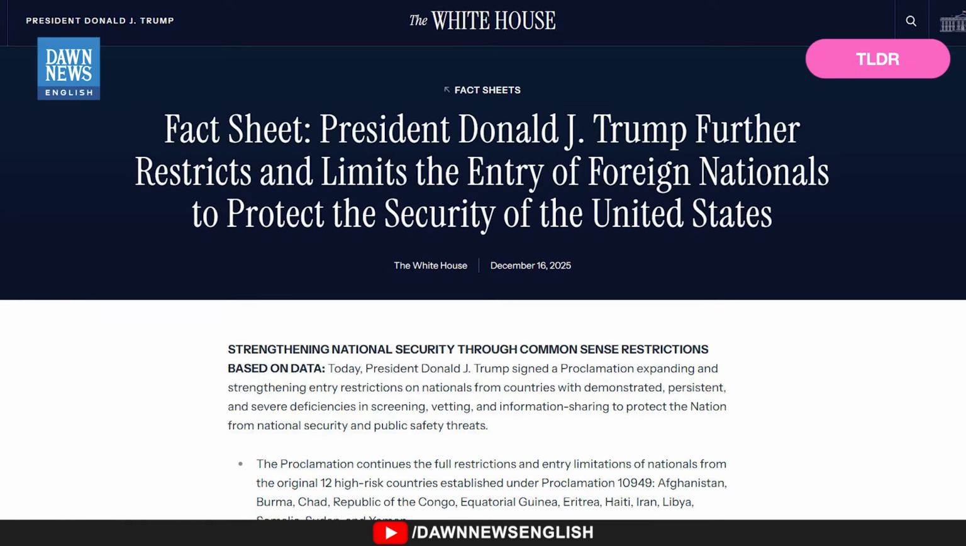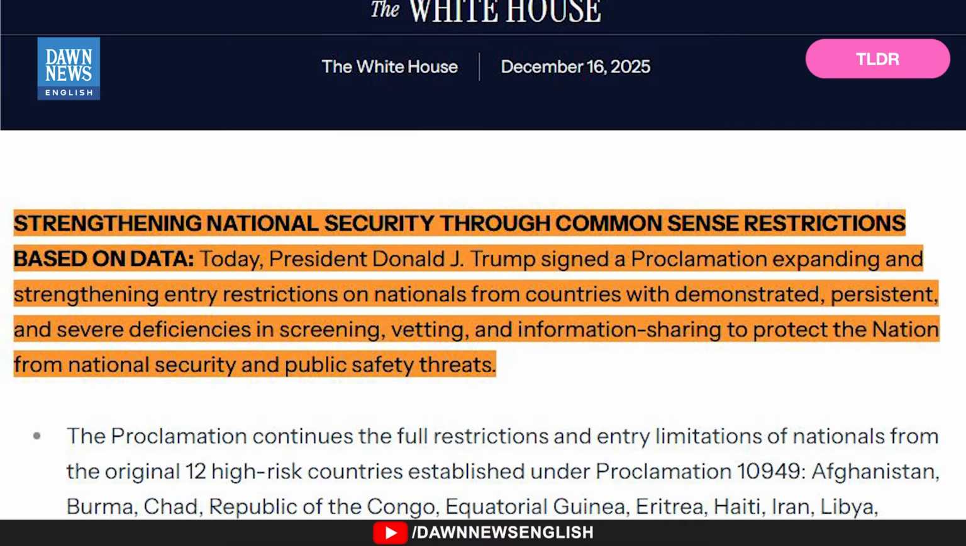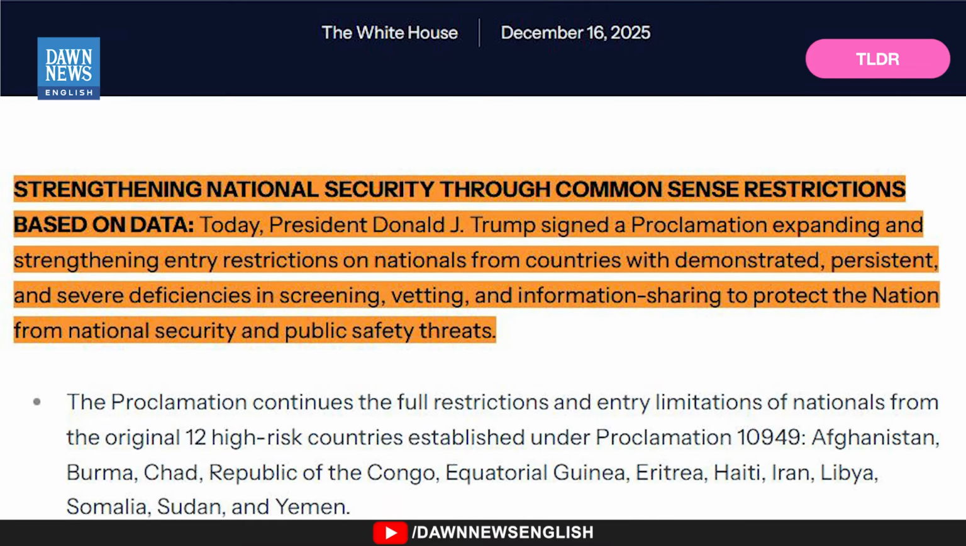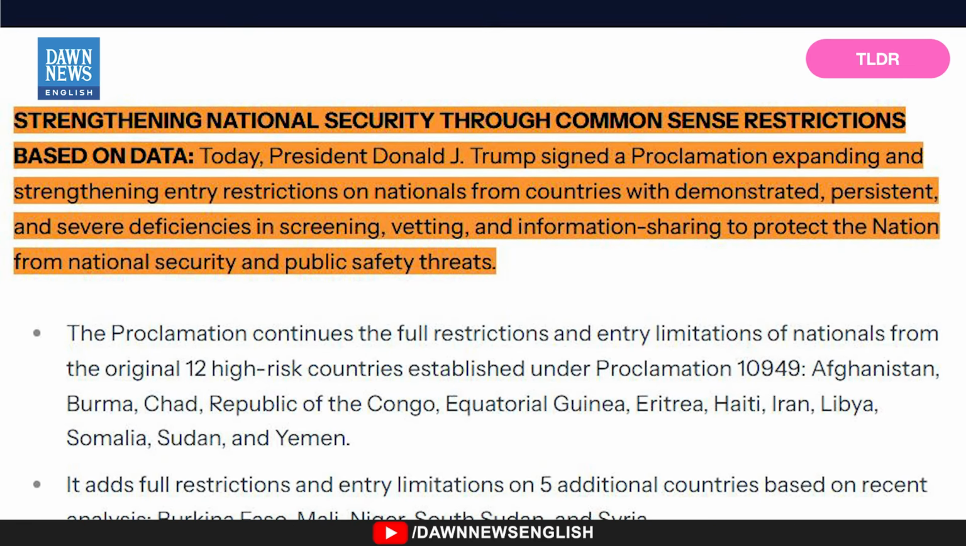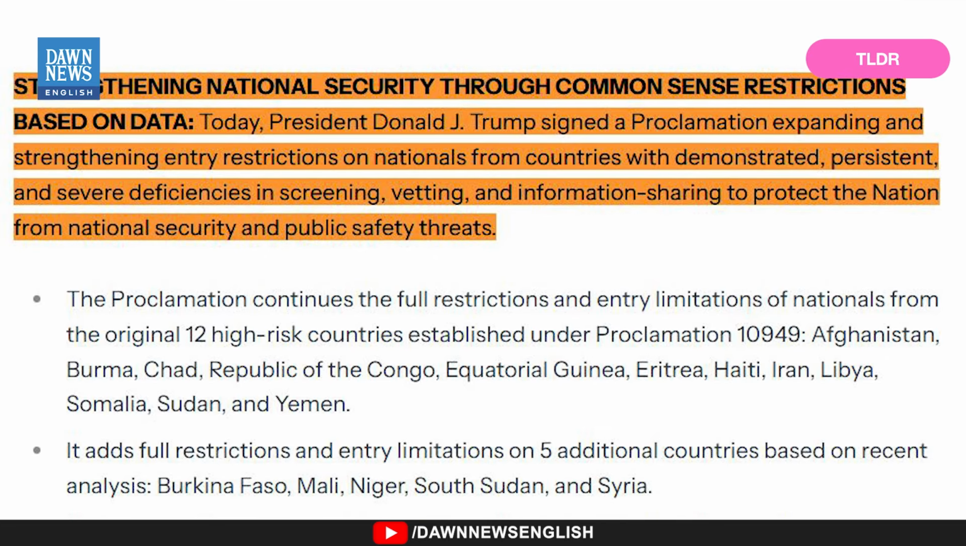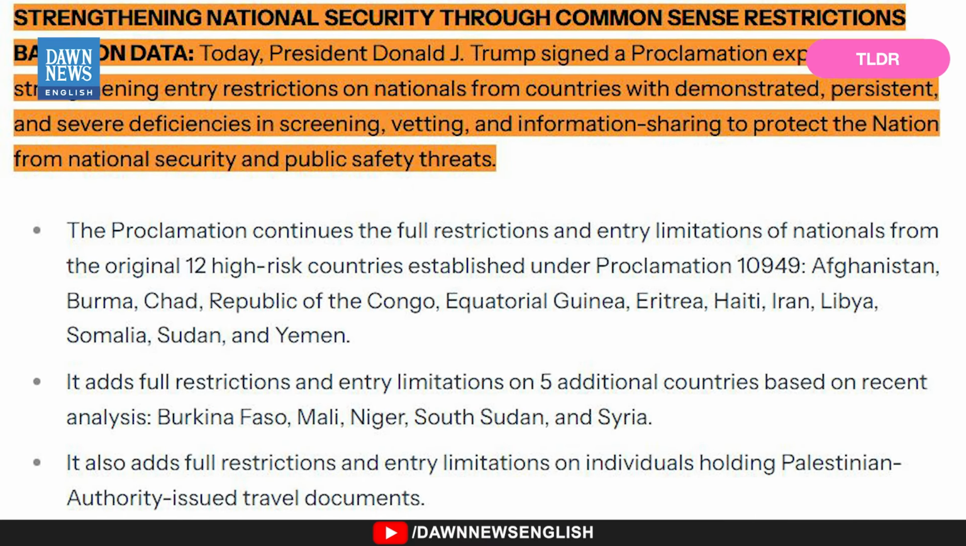The United States has suspended its travel ban once again, and this time the list is longer, broader, and more politically charged. On December 16, President Donald Trump signed a new proclamation that adds more countries to a full travel ban, blocking their citizens from entering the United States. The White House says the move is about national security, but critics say it marks another sharp escalation in Trump's hardline immigration agenda. So let's break down what's changed and who is affected.